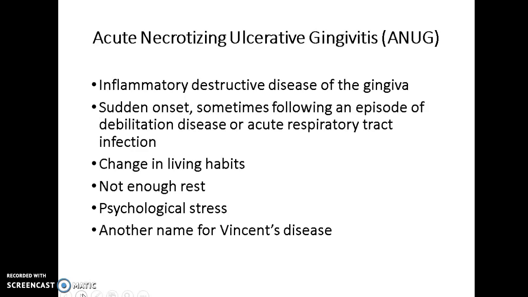There is usually a sudden onset of ANUG, and sometimes following an episode of debilitation of disease or acute respiratory tract infection. It can be caused by something as simple as a change in living habits. So if we go from day schedules to night schedules, that can cause this to occur. From not enough rest, from psychological stress can cause ANUG to happen. Another name for it is Vincent's disease.